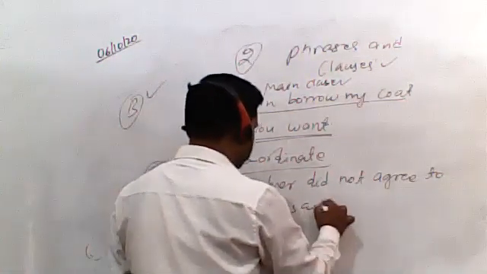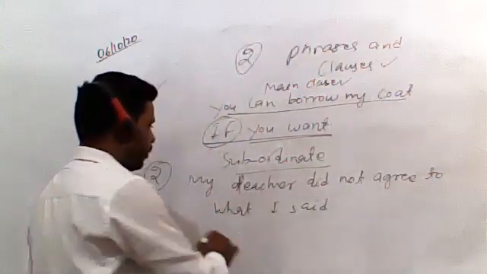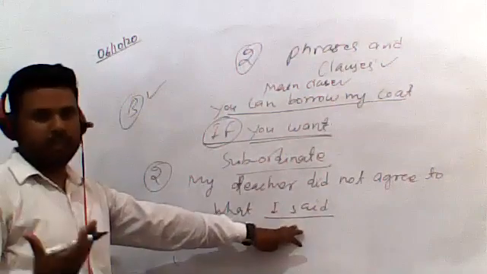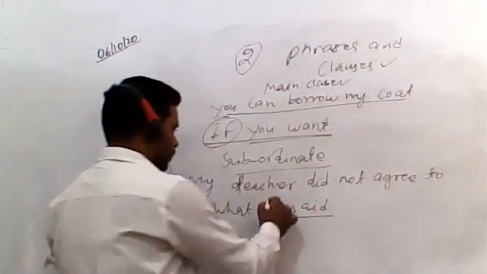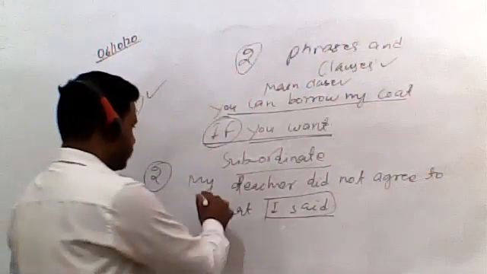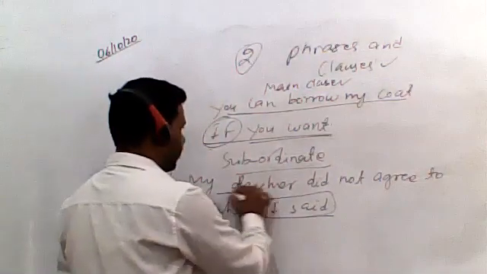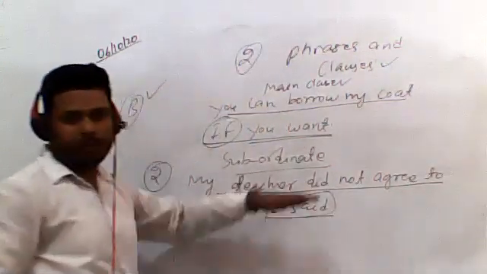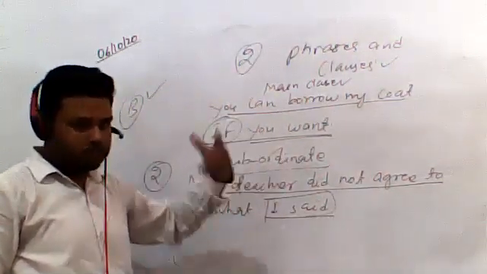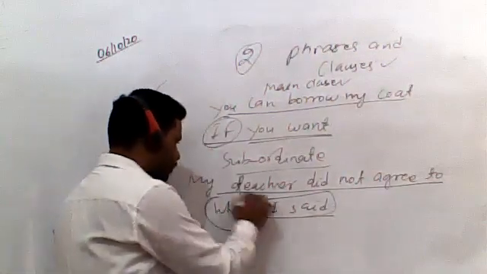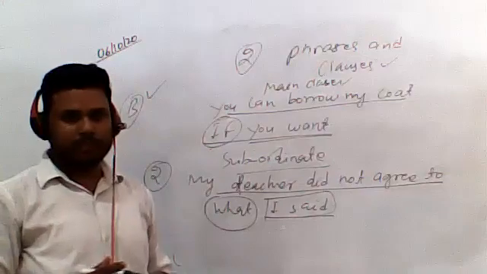So students, clearly you can see "what I said" is the first sentence, and "my teacher did not agree to" is our next sentence. So two sentences are there. These two sentences have been joined together with the help of the conjunction "what".